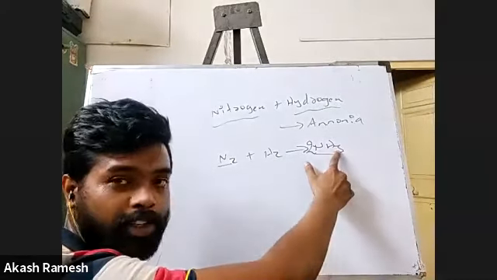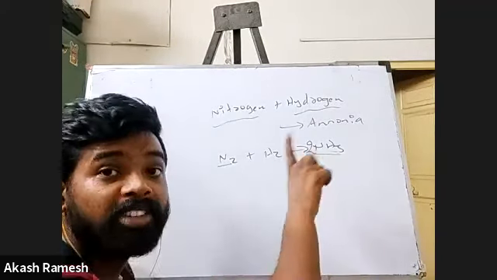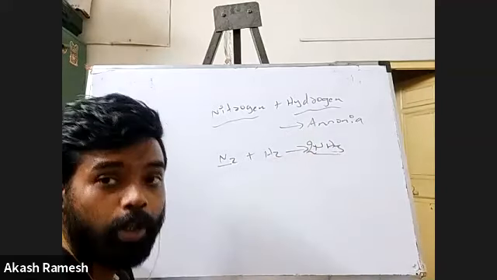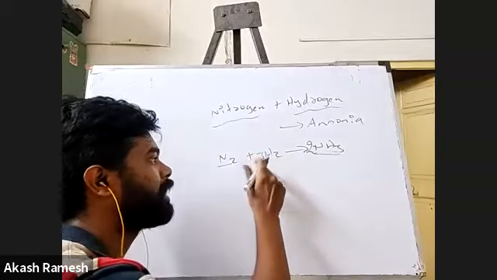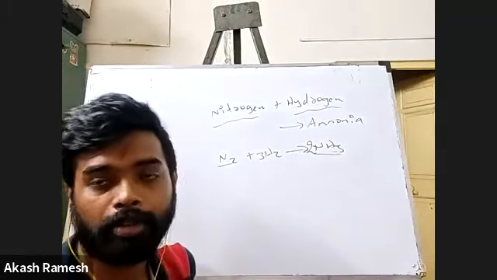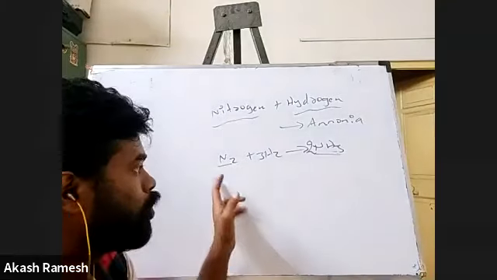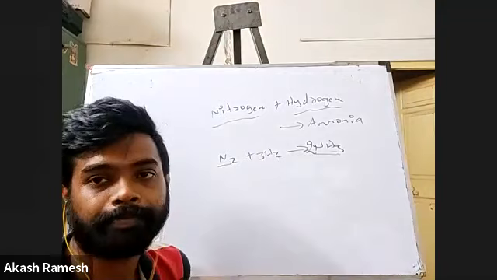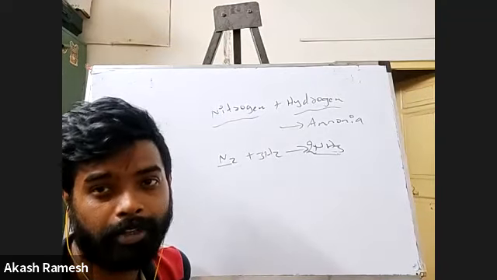Already I have 3 hydrogens. That multiplied by 2 will become 6. So here you have 6 hydrogens. Here you have only 2 hydrogens. So easily, if I put 3 here, then 3 into 2 is 6. 2 into 3 is 6. So now this is the balanced equation: N2 plus 3H2 gives 2NH3.